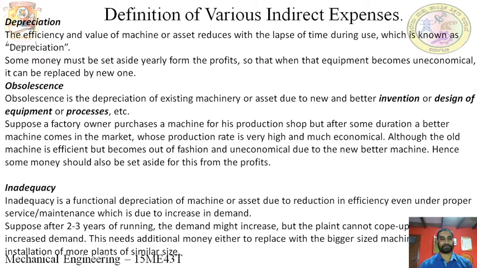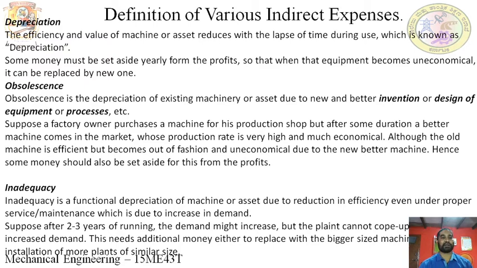For example, if you have purchased a bike for 50,000 this year, assume the life of that bike is 10 years. Its scrap value, you are assuming, is 5,000. Scrap value means after 10 years it still has one value. Now how to calculate the depreciation per year?